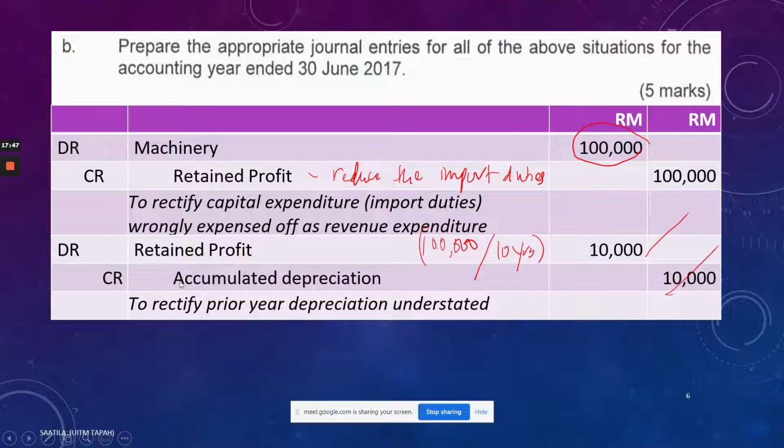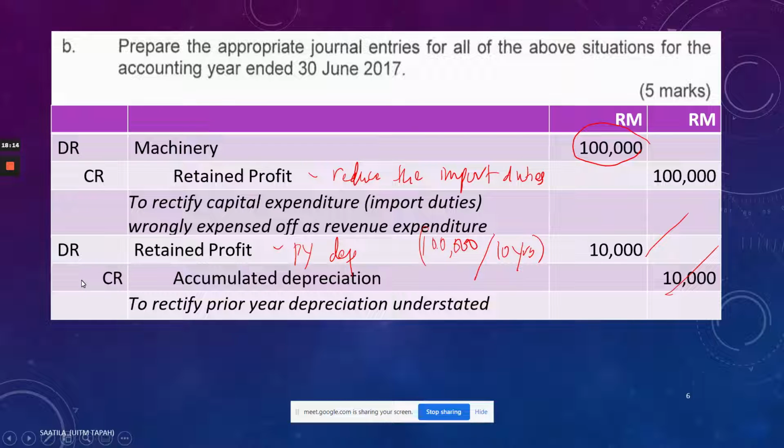And this is to adjust the last year's retained profit with the depreciation. We cannot debit depreciation of last year to the retained profit. What we can do is reduce the retained profit with the depreciation. So this is actually the prior year depreciation that you are trying to restate. Okay, that was the second one.